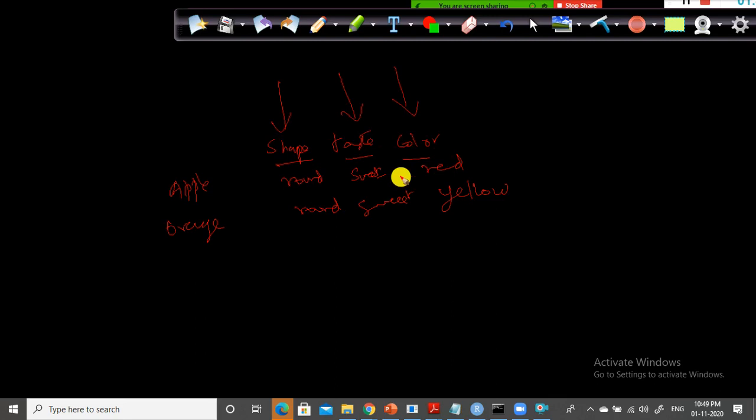But if you look at other algorithms, it is the combination of these three properties that we call an apple or orange. That is how we distinguish each fruit. Based on the combination of these three, we decide what fruit it is. But if Naive-Bayes considers each and every column as independent of the other, how can it find this out?